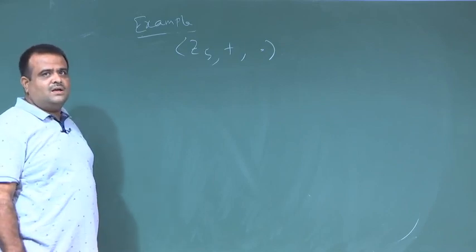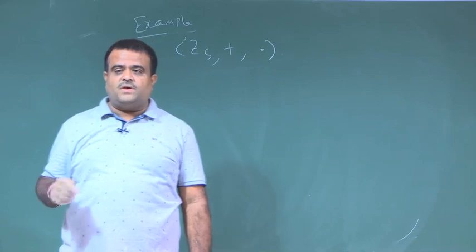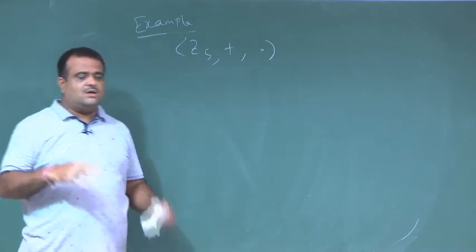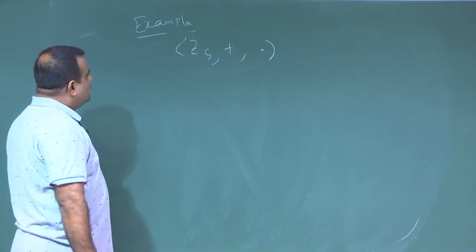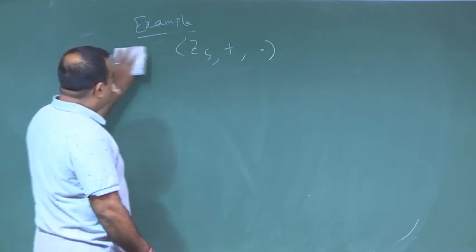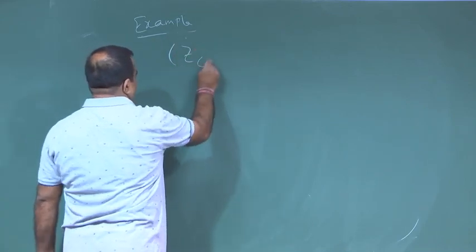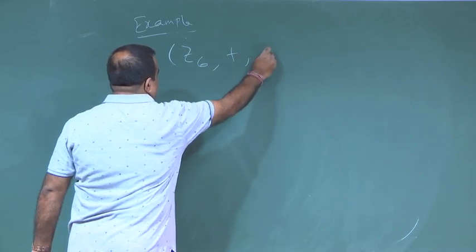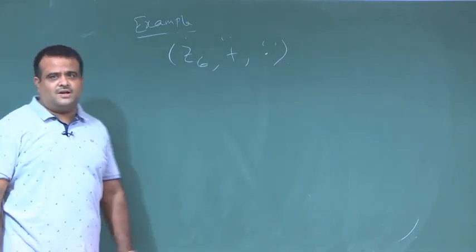Z5 is the set we get if we take the mod 5 operation, which gives us the residue classes of mod 5, the remainders 0 to 4 basically. But if you take Z6 under the plus and mod operation, this is not an integral domain.